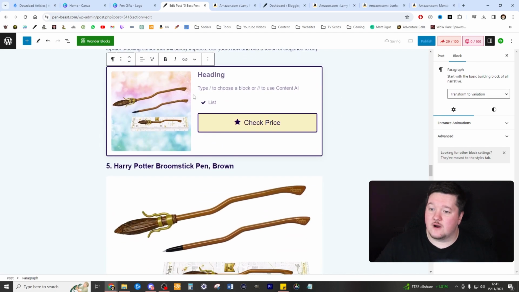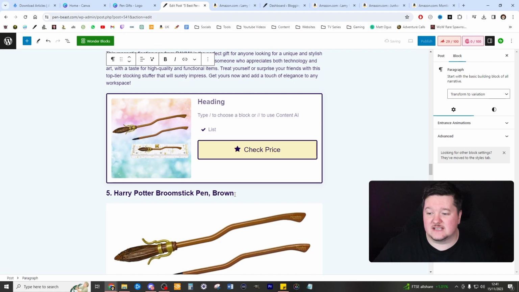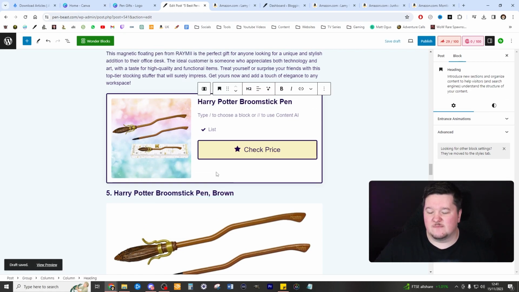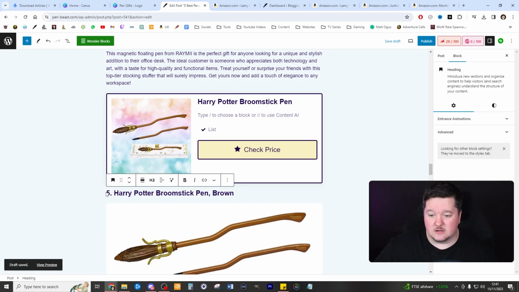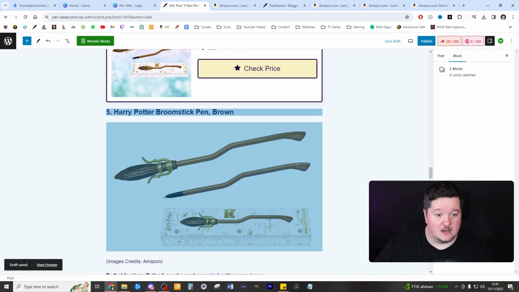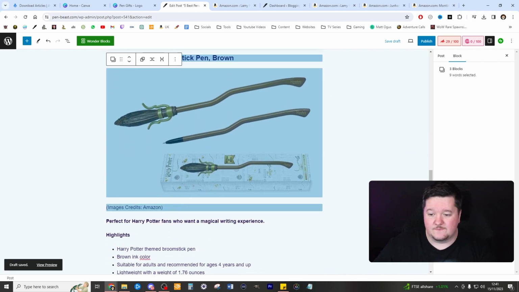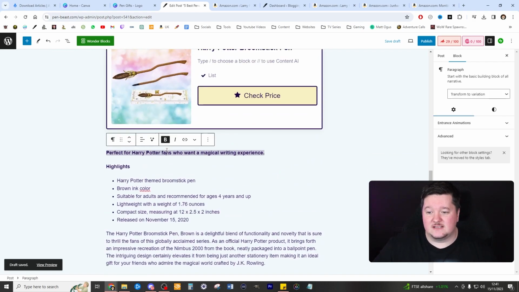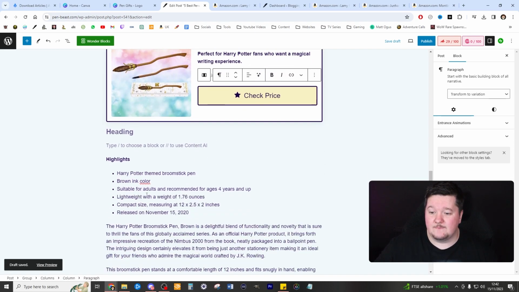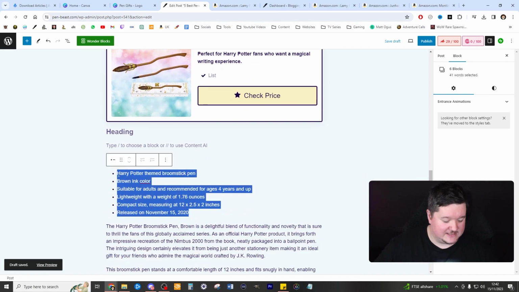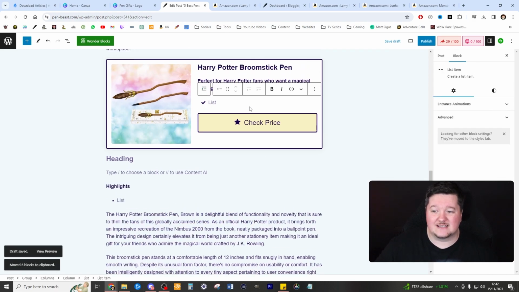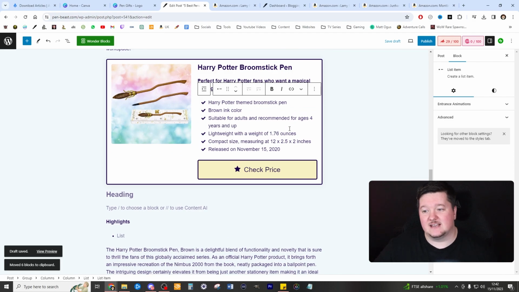Cool. So from here, this is where I start to select the specific things I want in this advert, as there are bound to be details that the AI will include that we don't actually want in the advert, like this picture, the title, that type of stuff. Just go ahead, delete that. Then I take this one-liner, which is perfect for that little section there. Then we take the highlights. Remember how I said makes it easier to copy and paste? If you've got one little open list like that, super easy to paste it in like that.